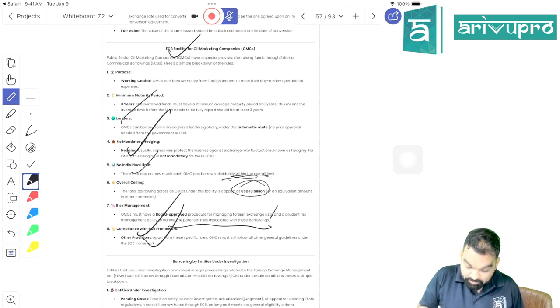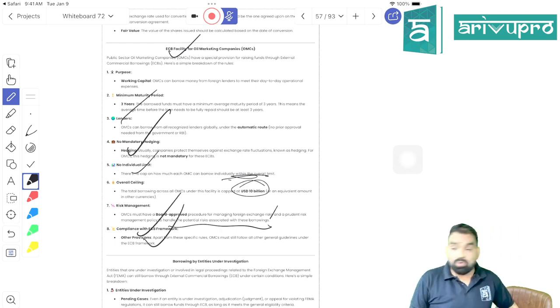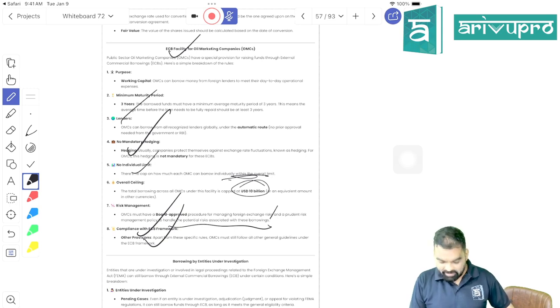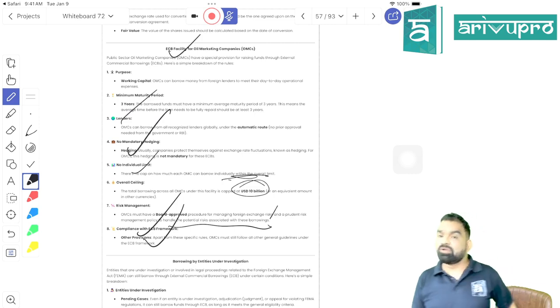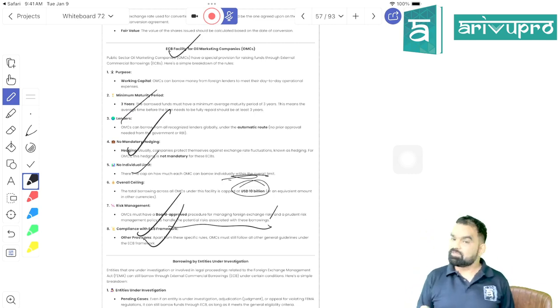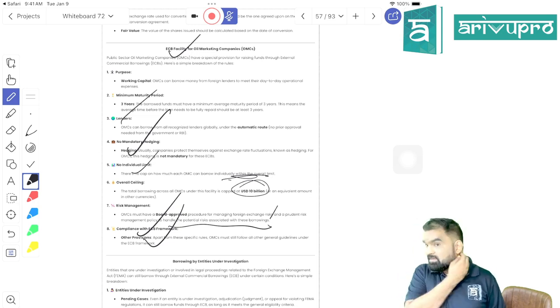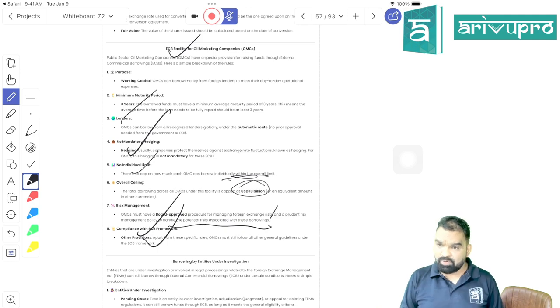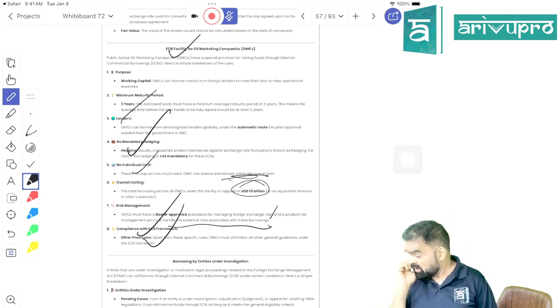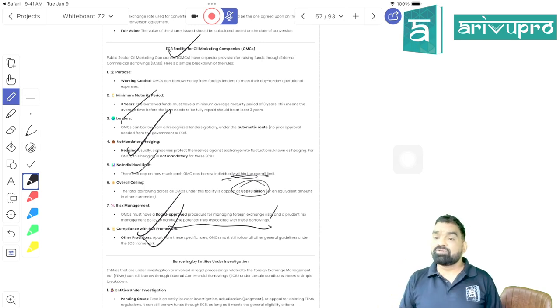What I'm teaching you is oil marketing company, manageable. So should we conclude oil marketing company? What was oil marketing company, beta? All the companies which are public sector undertakings involved in oil marketing activity have to follow a specified guideline. First guideline states that they can opt for the automatic route. There is no need to take any approval before taking ECB. Second condition is what? Minimum average maturity period should not be less than 3 years.